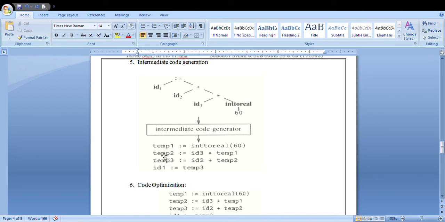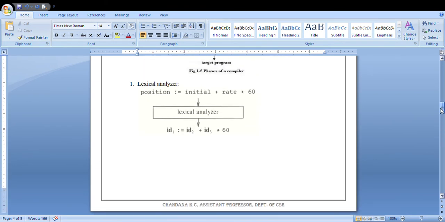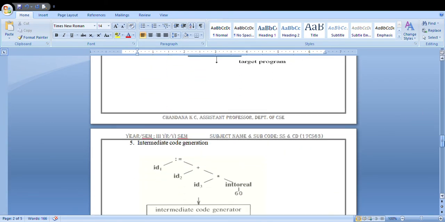Your first one is your constant value 60. You are converting that integer to a real value, and that value 60 will be stored in your temporary variable. And you can check here the instruction or expression you have taken. This 60 has to be multiplied by your id 3, or you can take it as token 3.